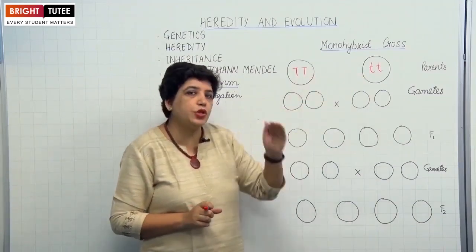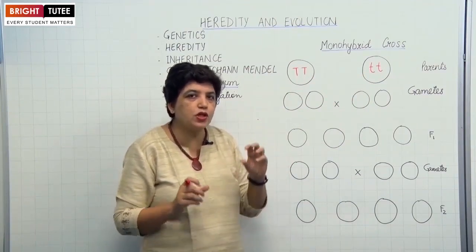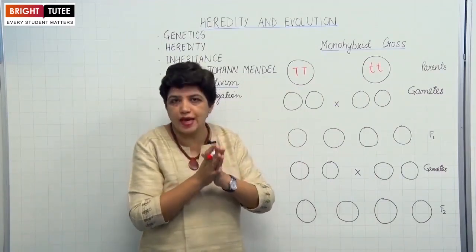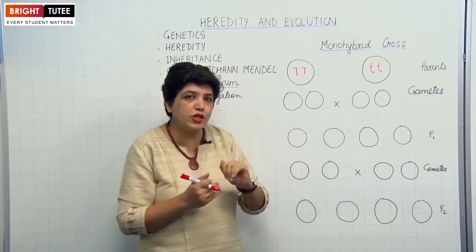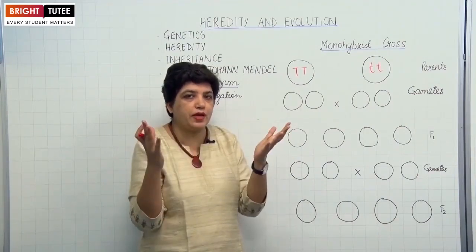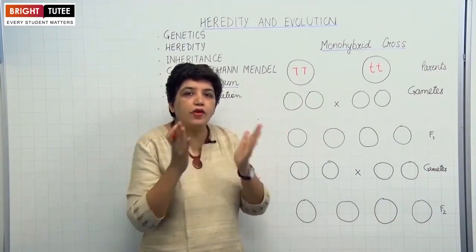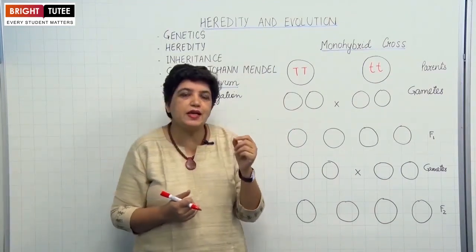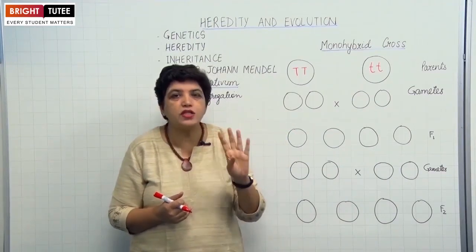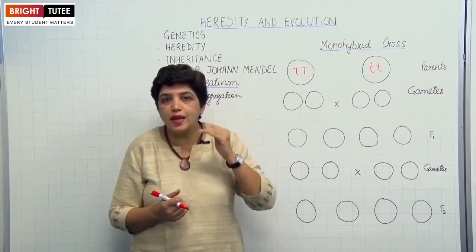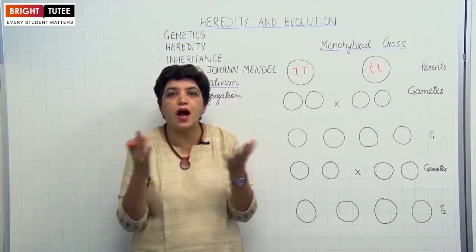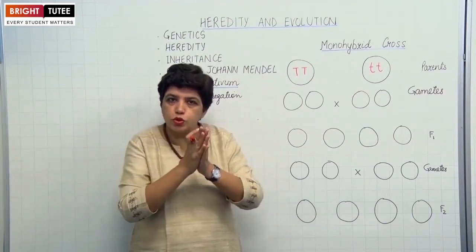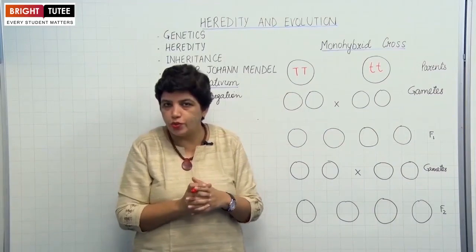As you know, what happens during gamete formation? In sexual reproduction, one male gamete and one female gamete fuse together to form a new cell, which is called a zygote. During gamete formation, the chromosomes separate out. So, gametes contain half the number of chromosomes. For instance, in human beings, each cell contains 23 pairs of chromosomes, that is 46 chromosomes in total. But the gametes will have only 23 chromosomes, half the number. So half from the male, half from the female, these chromosomes combine together to form a new individual.